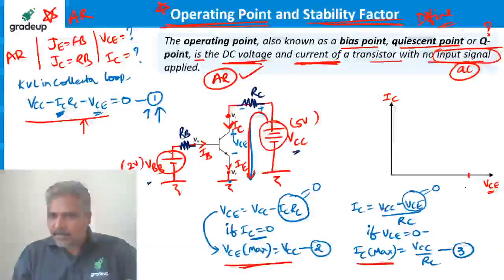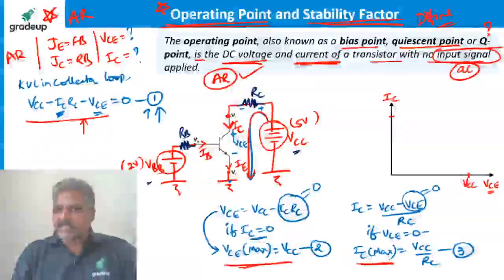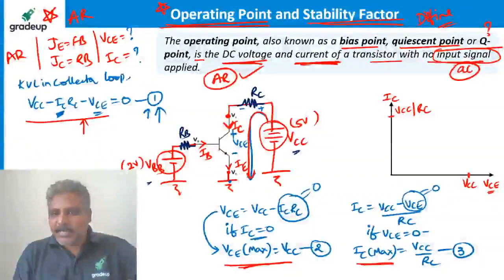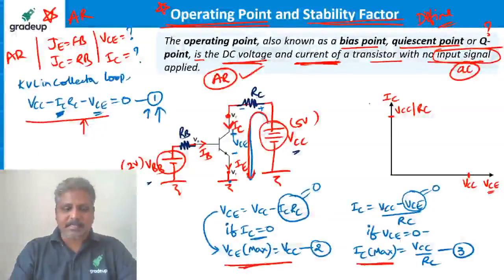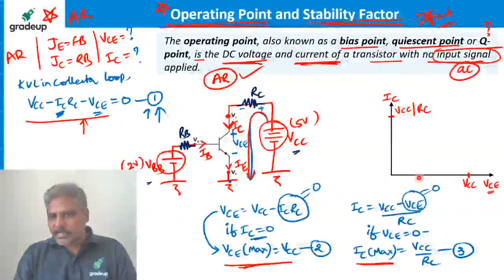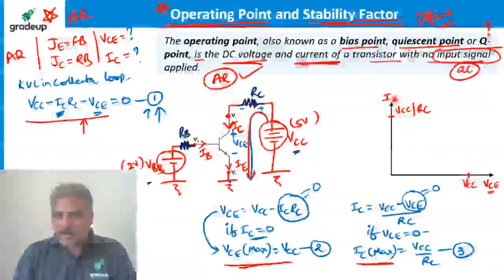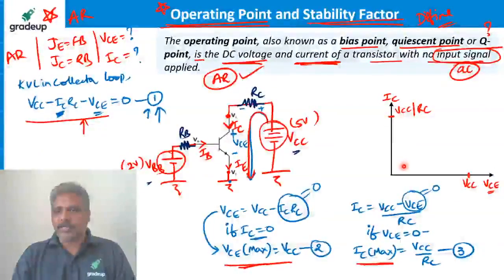How much is this value? VCC. This value is IC max. How much is that? VCC by RC. See, I just identified these 2 points on these axes. Because this is the voltage axis and this is the current axis. On the voltage axis, I found the maximum voltage. How much is VCE maximum? VCE maximum is VCC. How much is IC max? It is VCC by RC. I just identified these 2 points.